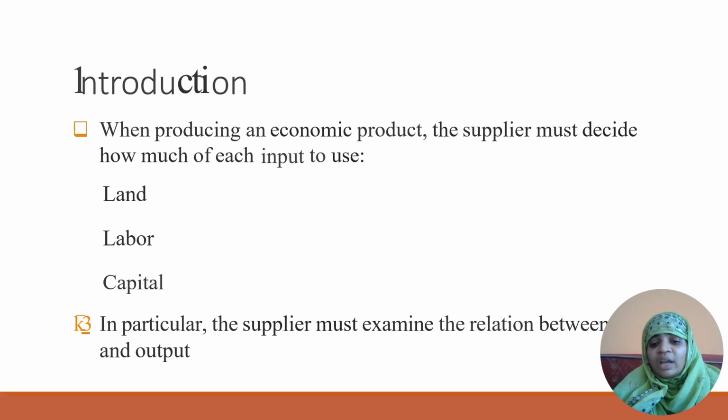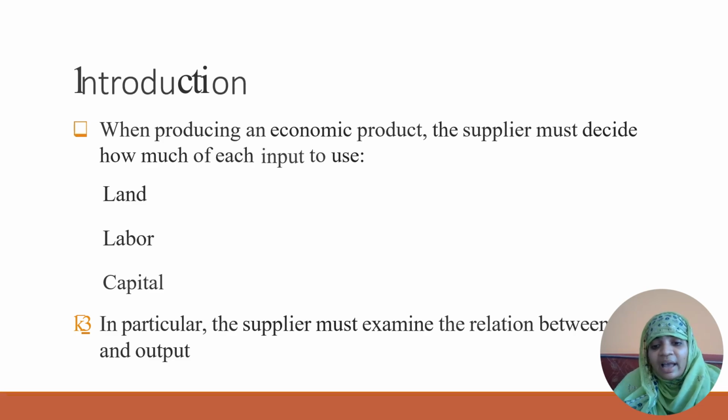The law of variable proportions is studied over the short run. Under the short run, one is a fixed factor and the rest will be variable, in the sense that we increase the number of units of variable factors of production applied to a fixed factor of production.